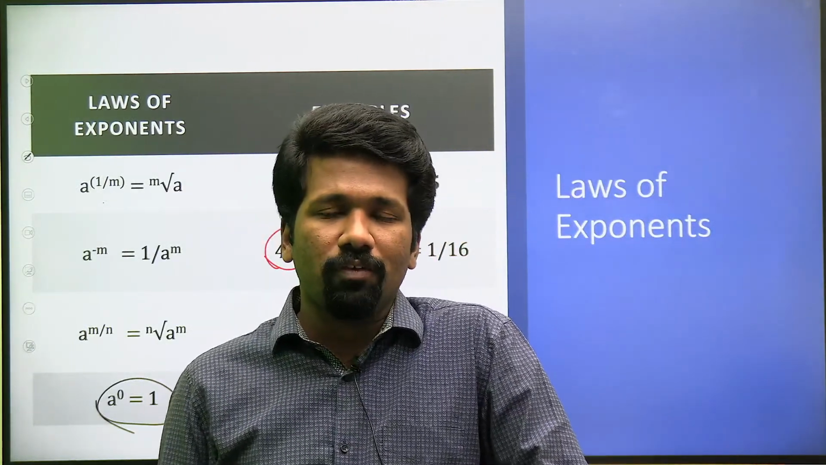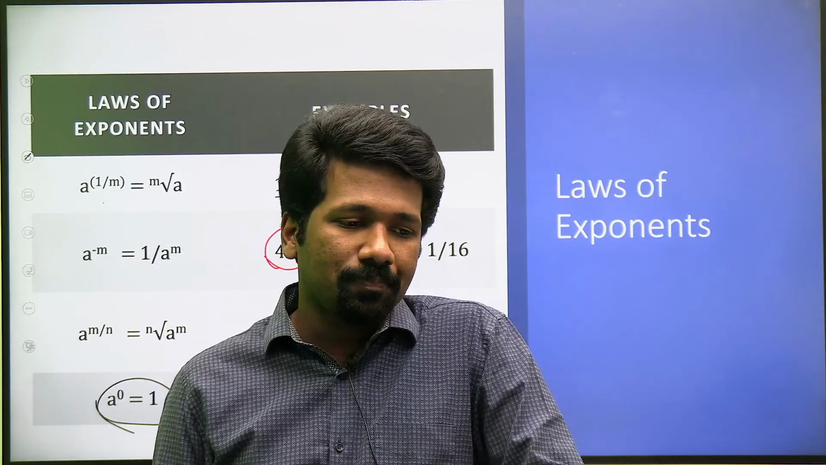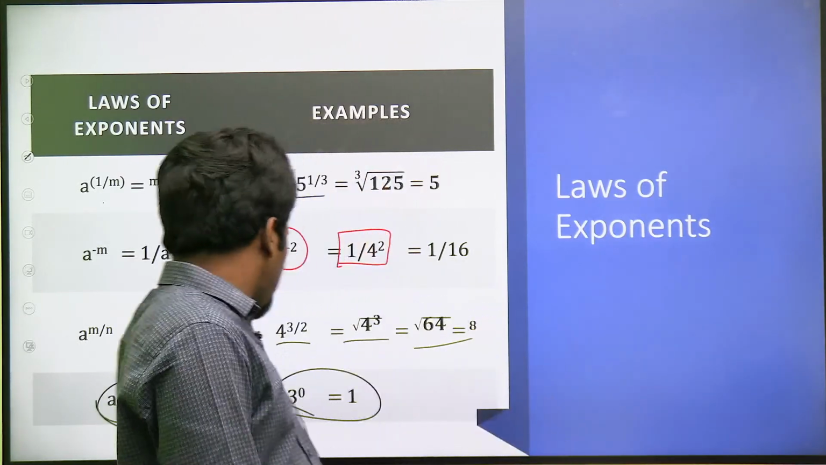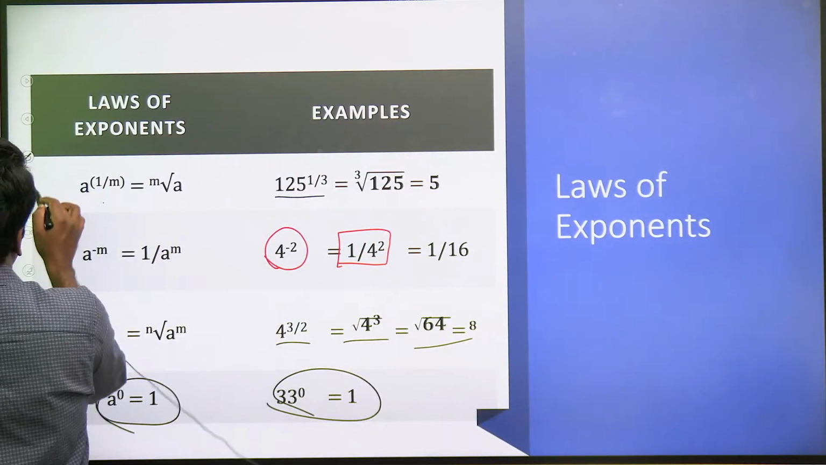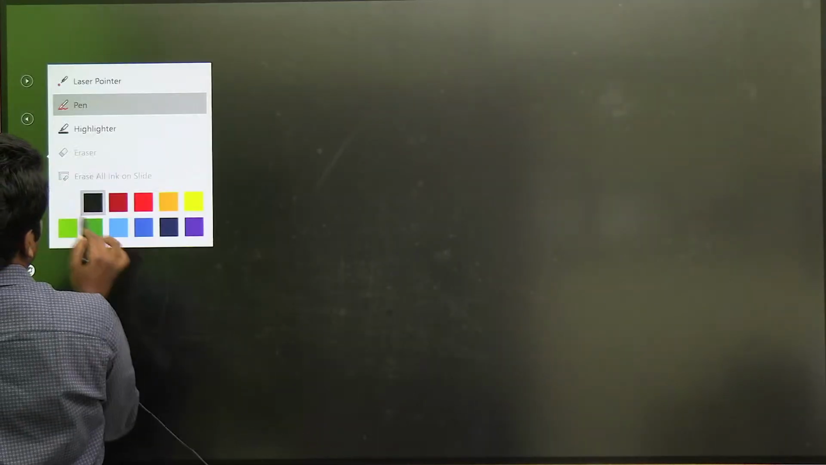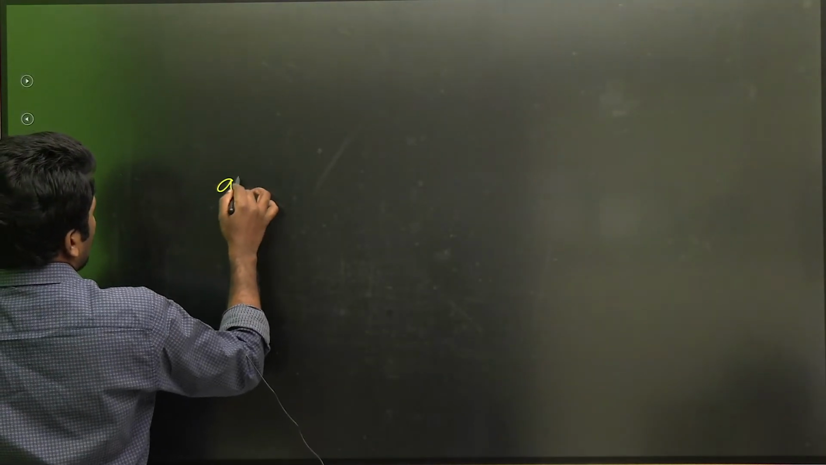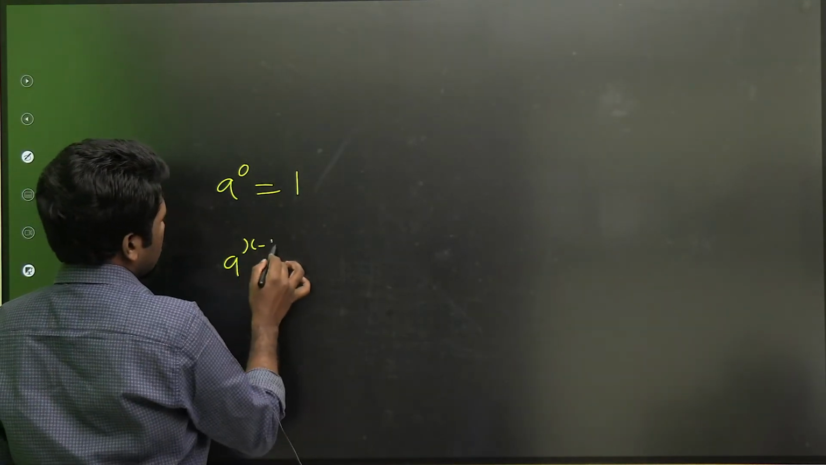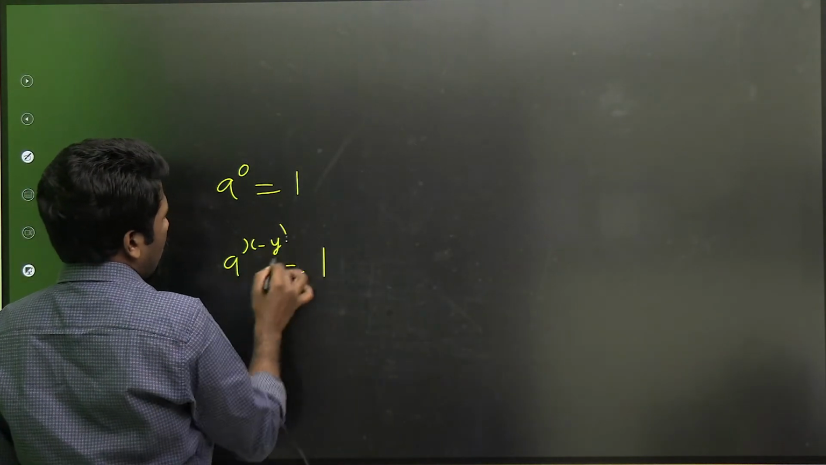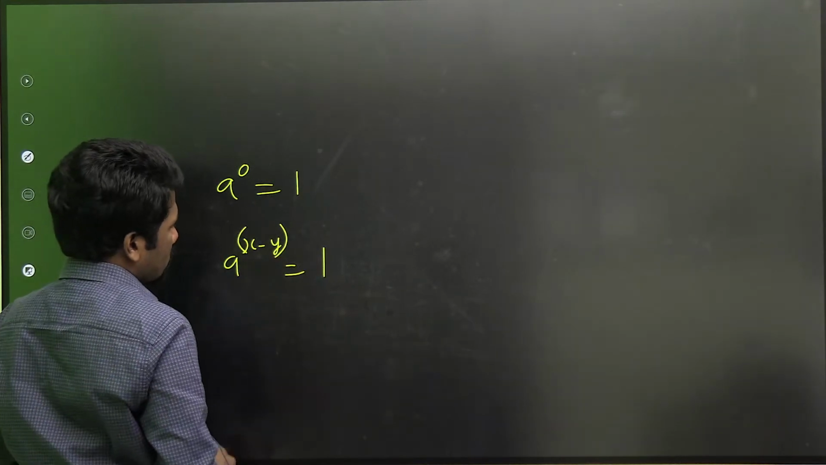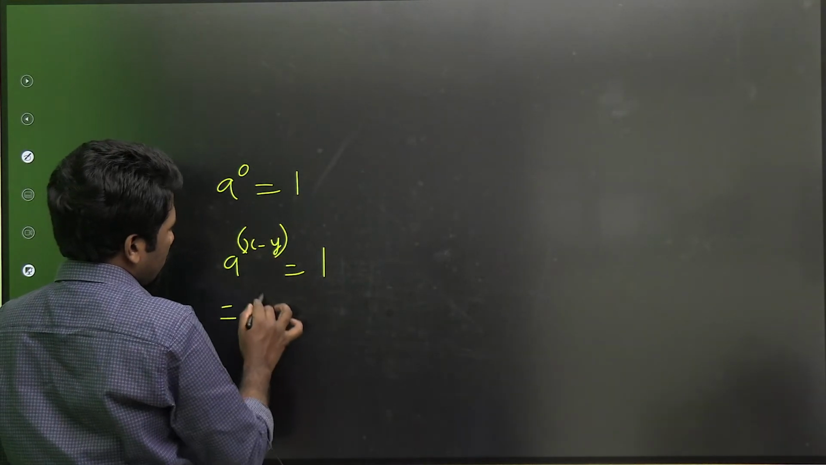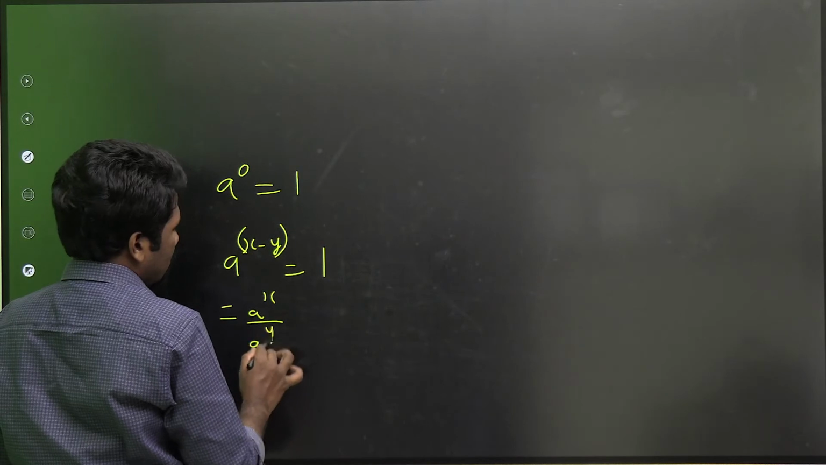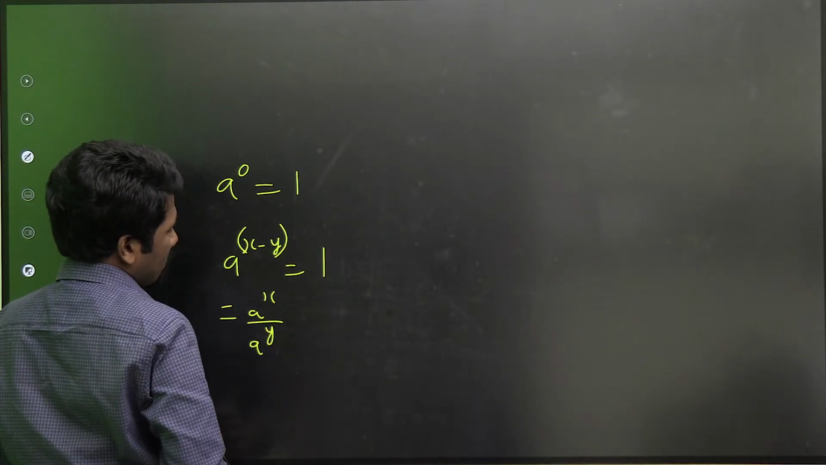That you can prove it if you want. You can take, if you want to prove it, this is how you can prove it. Look at this. A raised to 0, 1 q है. A raised to x minus y 1 कब होगा? Think about it. A raised to x minus y. ये A raised to x minus y को A raised to x by A raised to y लिख सकता है ना. A raised to x by A raised to y.